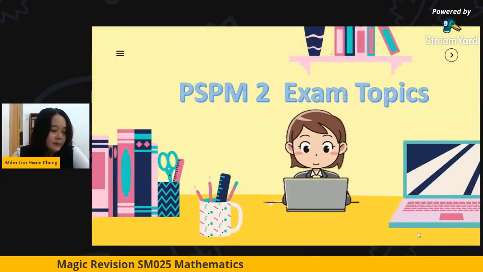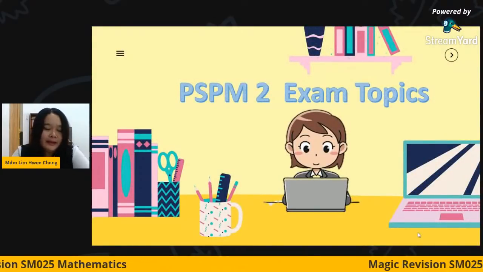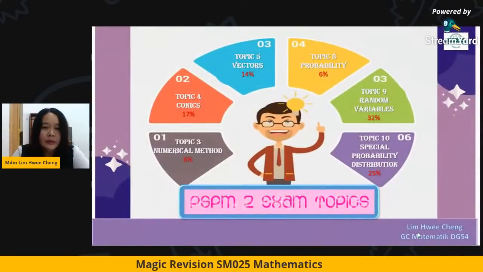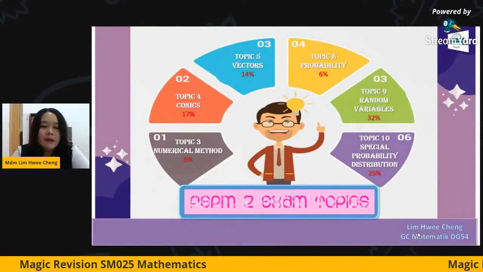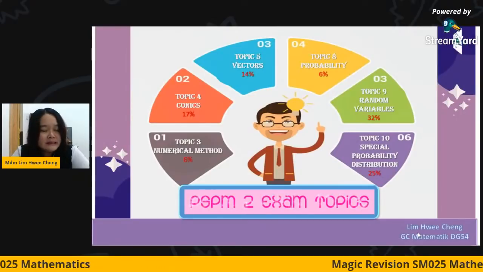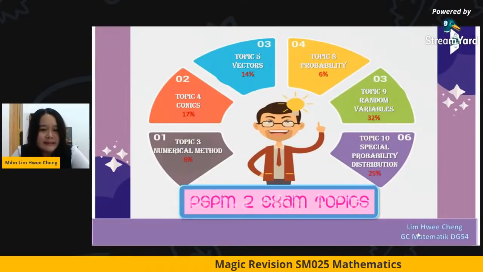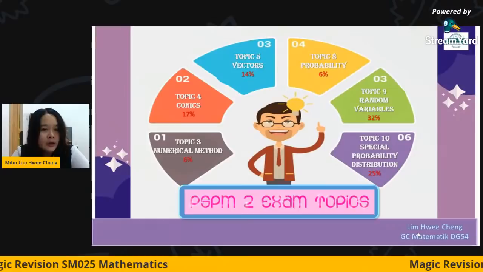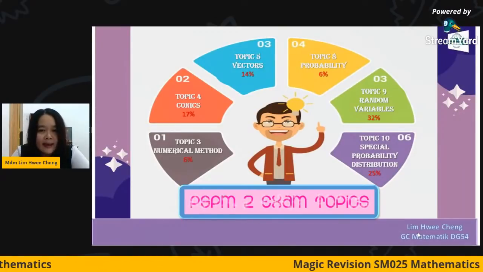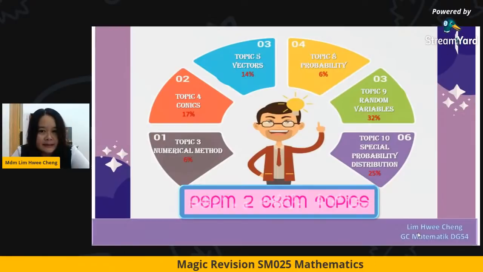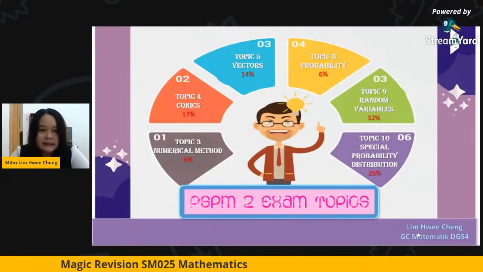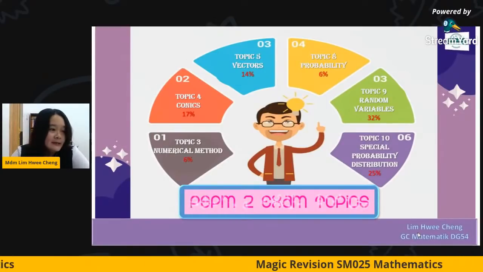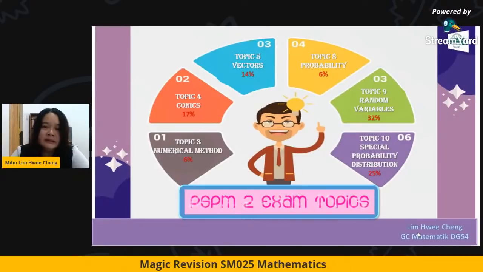So what topics will come out in PSPM 2? Actually, in PSPM 2, you're going to sit for the exam next week, so we only include 6 chapters. They are topic 3, numerical methods, which we estimate will have 6% of the questions in the PSPM 2, followed by topic 4, conics, which is 17%, then vectors 14%, chapter 8 probability 6%, topic 9 random variables 32%, and finally topic 10, special probability distributions.